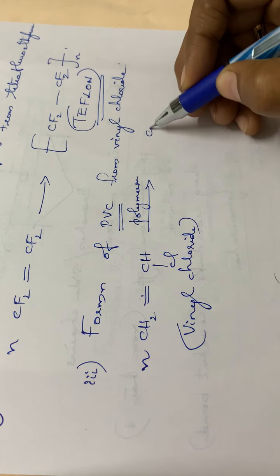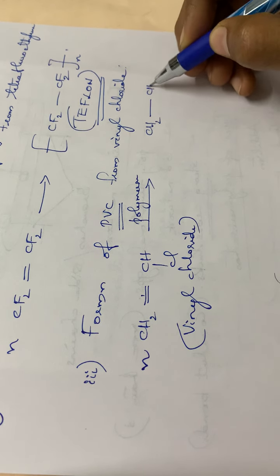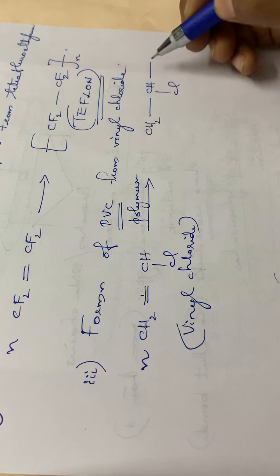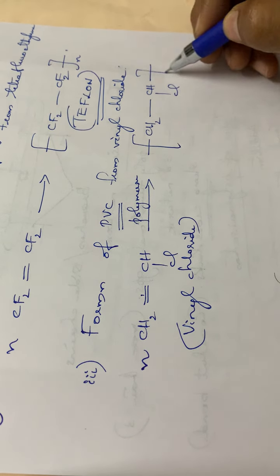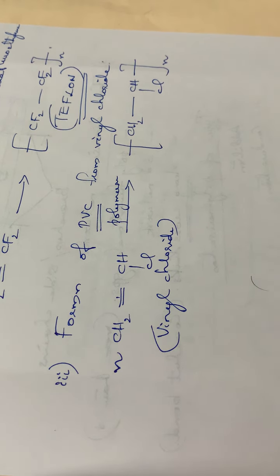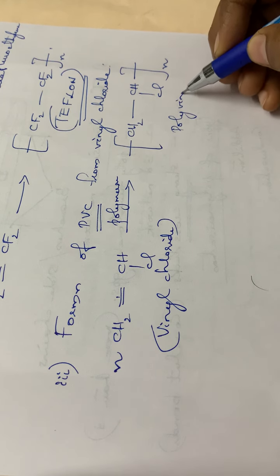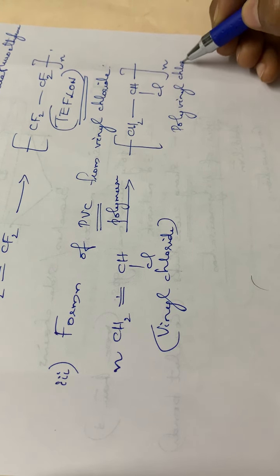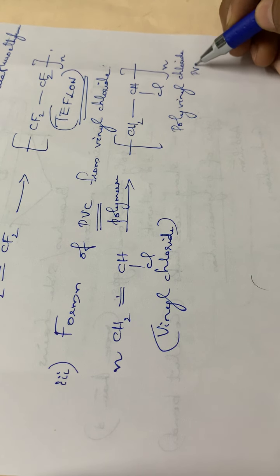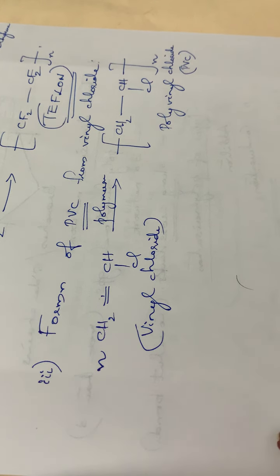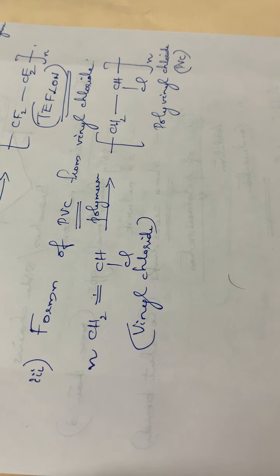So it is CH2 single bond CHCl, with the two free valencies, n times. So this compound is PVC, or polyvinyl chloride.